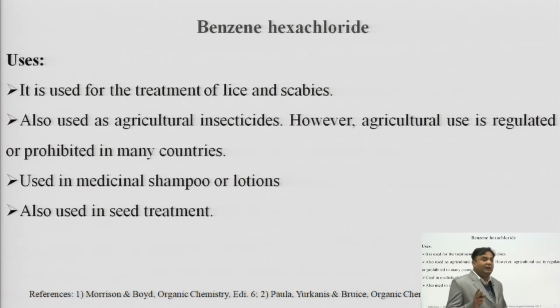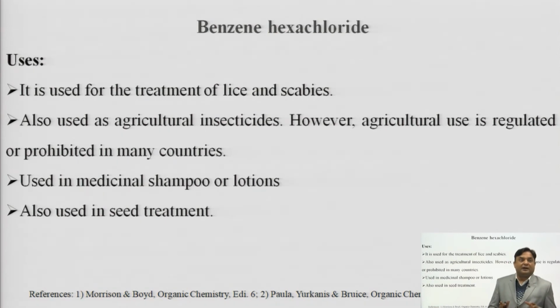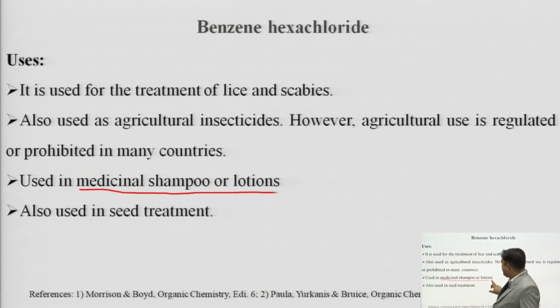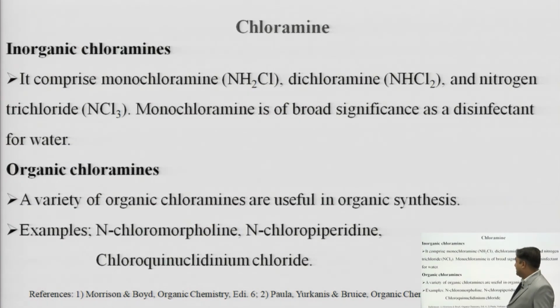Okay. Now, coming to the uses of benzene hexachloride. As you see in the PPT, it is used for the treatment of lice and scabies. It is also used as an agriculture insecticide, as we discussed earlier. However, agricultural use is regulated or prohibited in many countries. We have discussed those points. It is used in medicinal shampoos or lotions to counter lice and scabies. Then it is also used in seed treatments. Okay, so this is all about BHC.